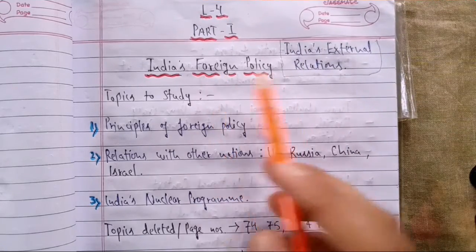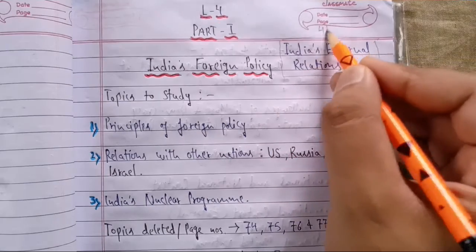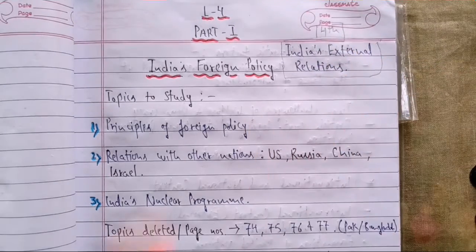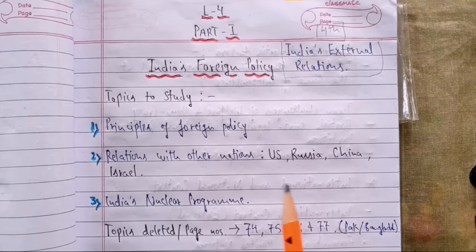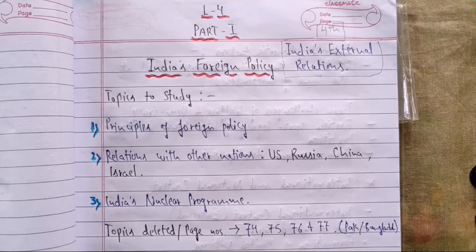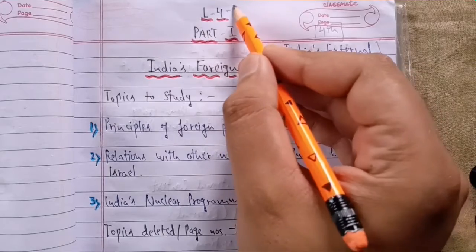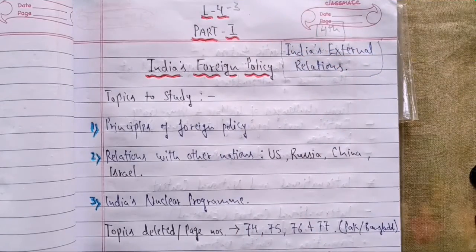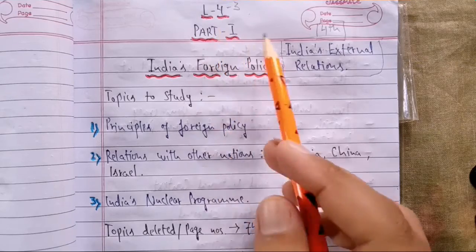Okay, so you can see the difference in the name, and this chapter used to be chapter number 4 of our book. But since I told you in the last video also that chapter number 2 of our book, politics in India since independence, has been deleted, or some topics of that particular chapter have been merged with chapter number 5 of our book. So chapter number 4 has become chapter number 3. So you can also write here it's chapter number 3, but according to the previous book, this is chapter number 4 in your book.